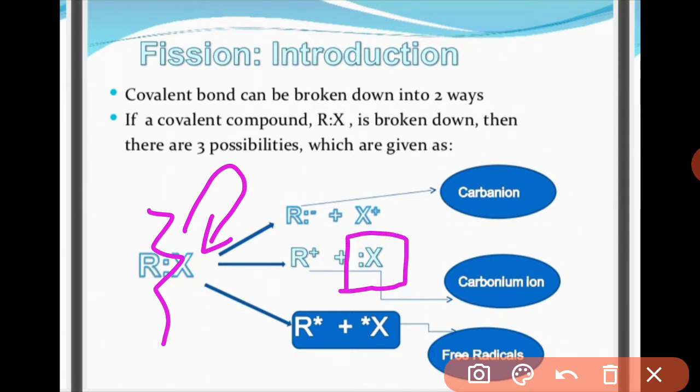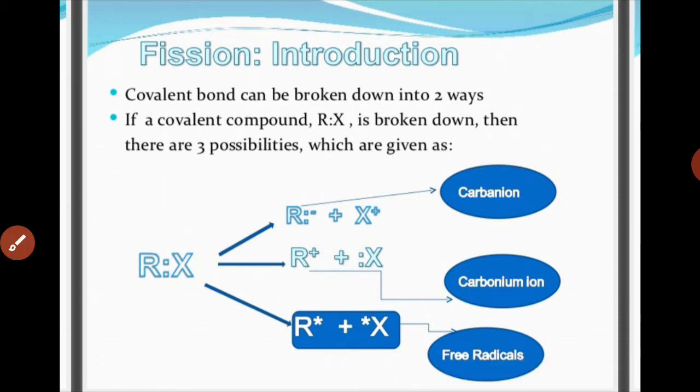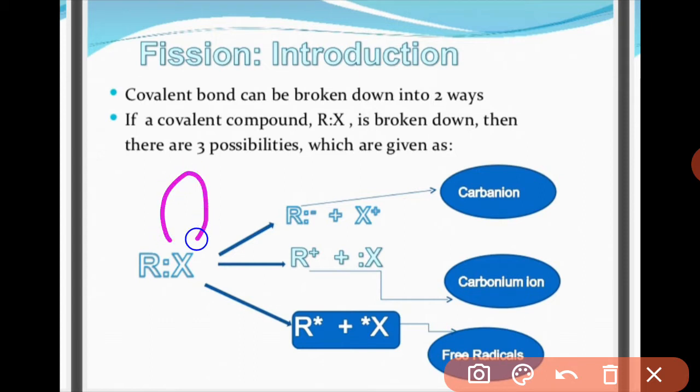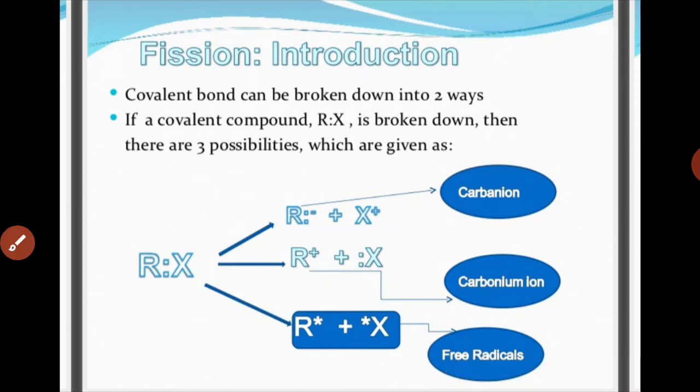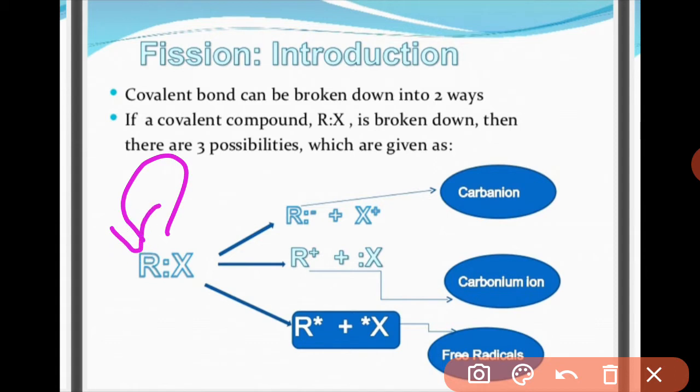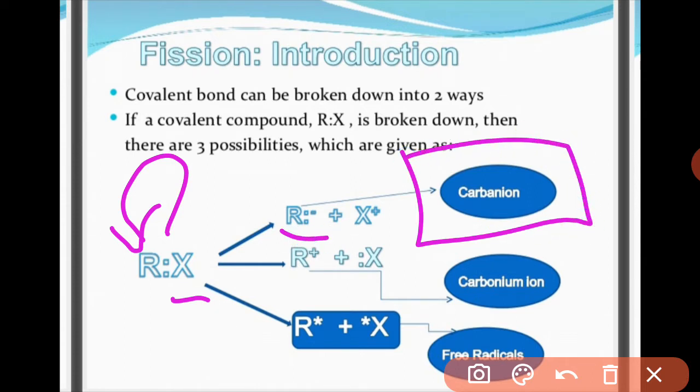it will produce a carbonium ion in the R group, because the carbonium ion indicates that it contains a positive charge. Electron density taken by X created a deficiency on R, so it produced a carbonium ion. But when the R group takes the electron density and leaves X deficient, then it will be a carbanion. Okay, the R will now have a negative charge.